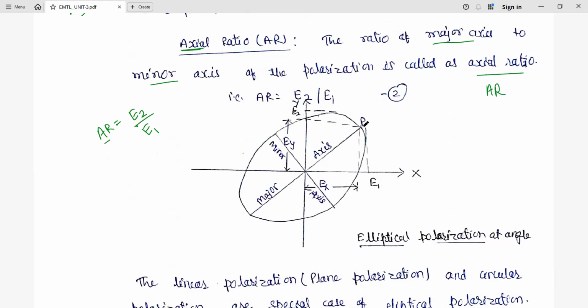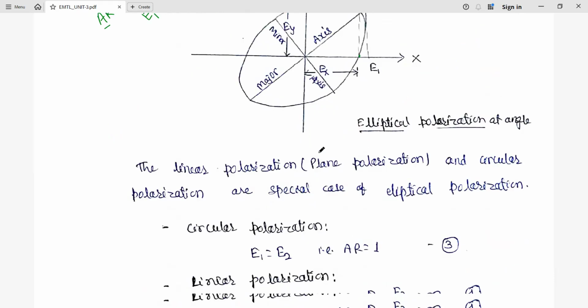Here you can see that at point P, we have the major axis, and here we have the minor axis. Along the y direction, its component is E2. Along the x direction, its component is E1. So this is the situation of elliptical polarization.